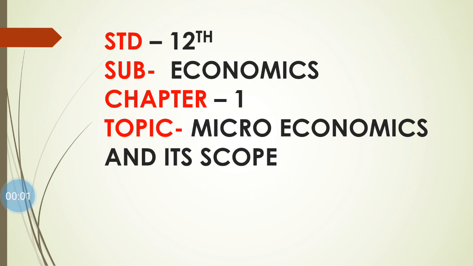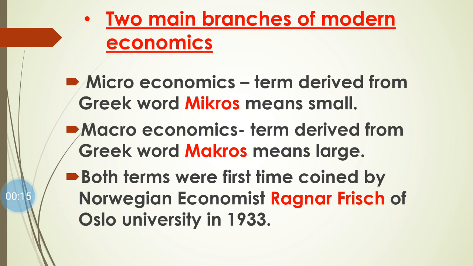Hello friends, in today's video we are going to learn about a 12th standard topic, that is microeconomics and its scope. So before that we should know a little bit of intro about microeconomics. There are two main important branches of modern economics, that is micro and macro.